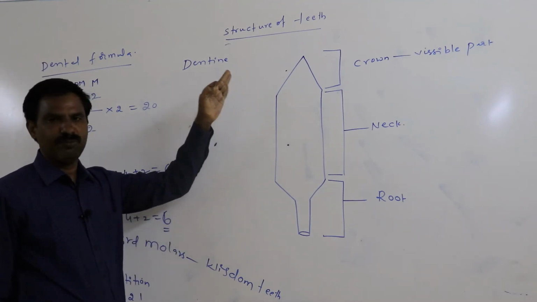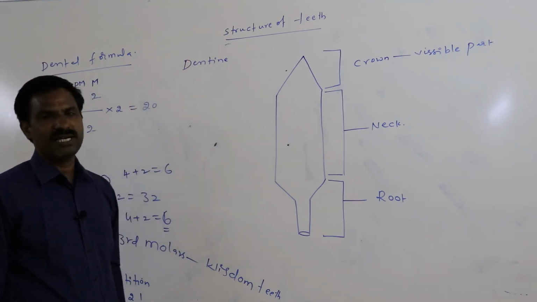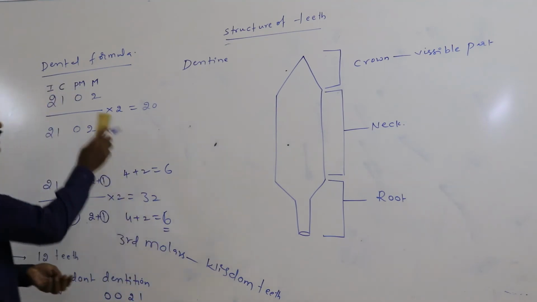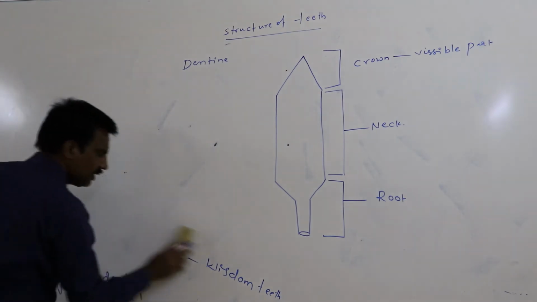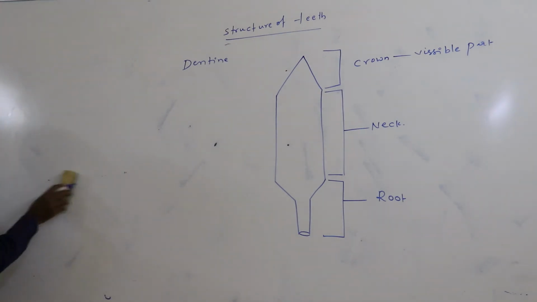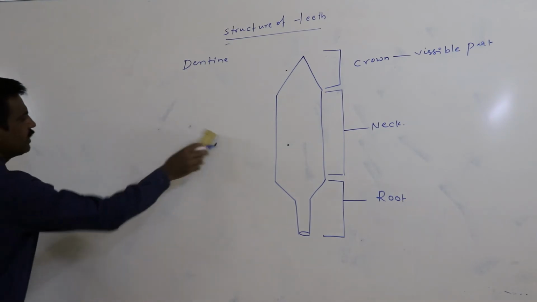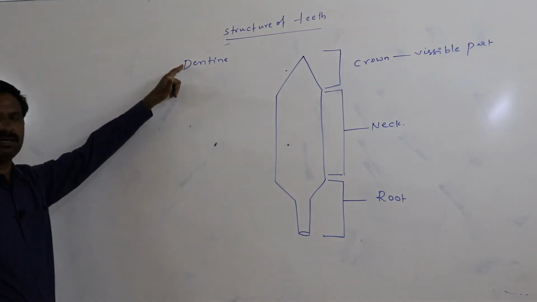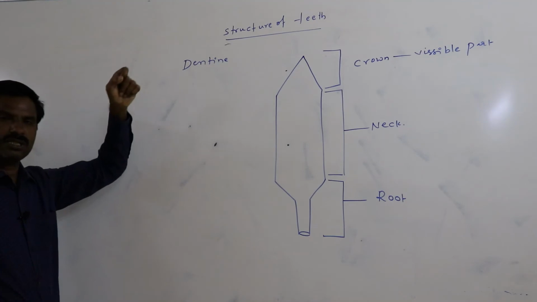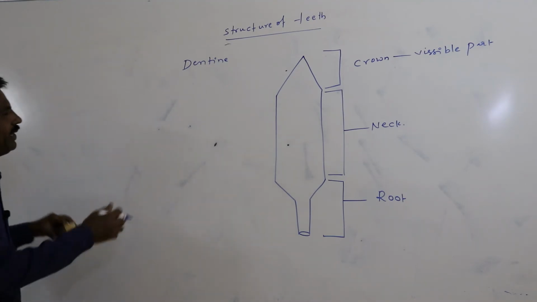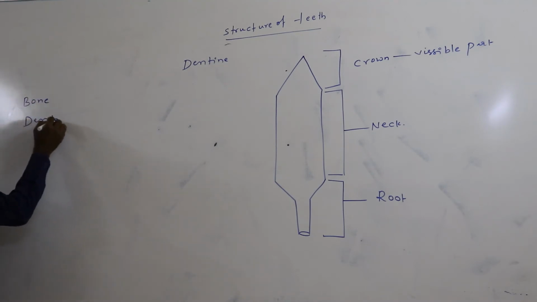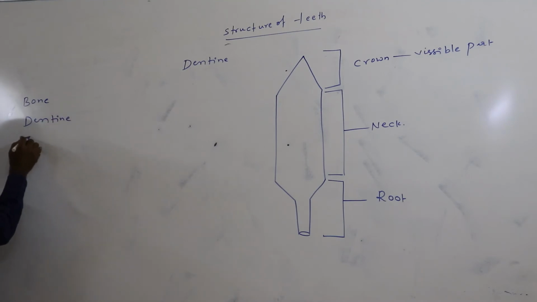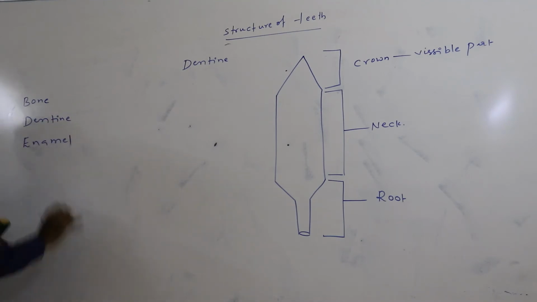Dentin is also hard in nature, but when compared to enamel, dentin is less hard, but it is harder than the bone.